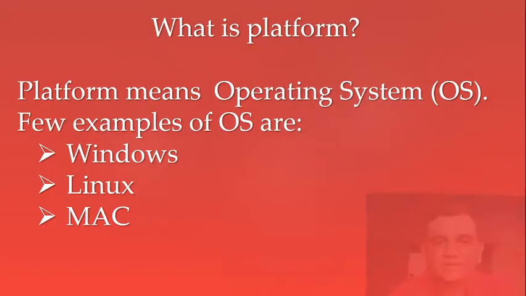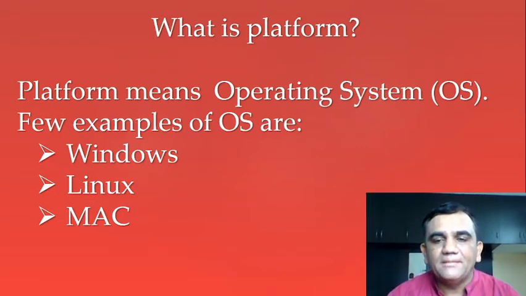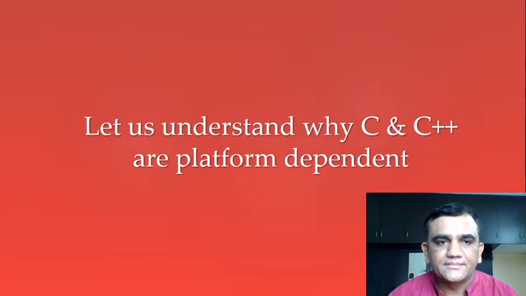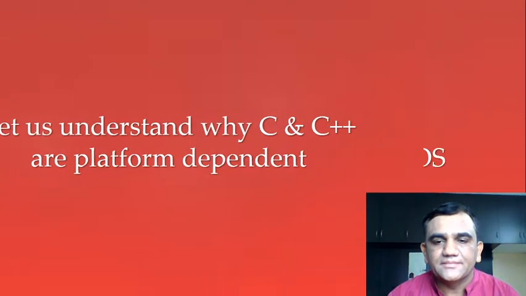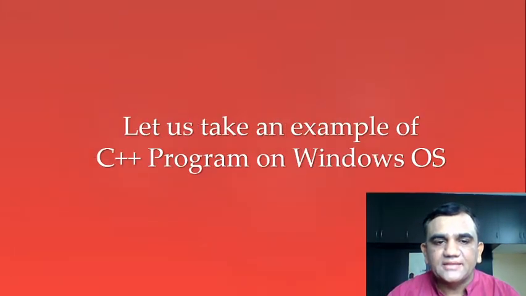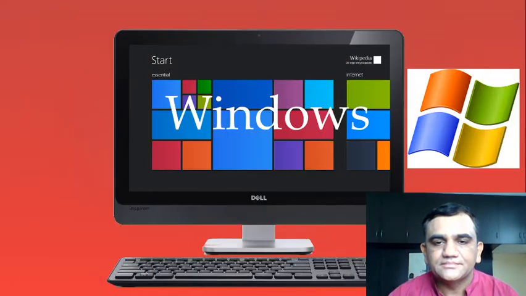What is the platform exactly? The platform means operating system. A few examples of operating systems are Windows, Linux, and Mac. Let us understand why C and C++ are platform dependent. Let us take an example of a C++ program on the Windows operating system.